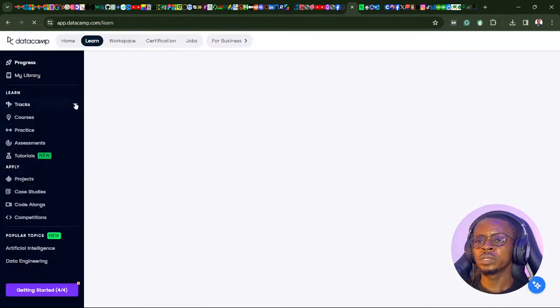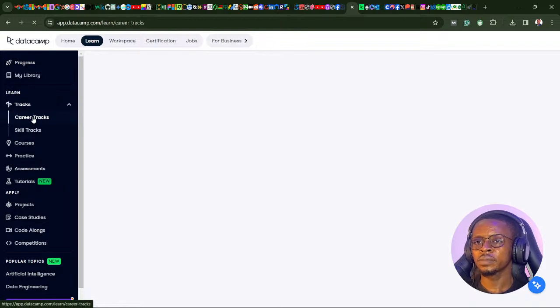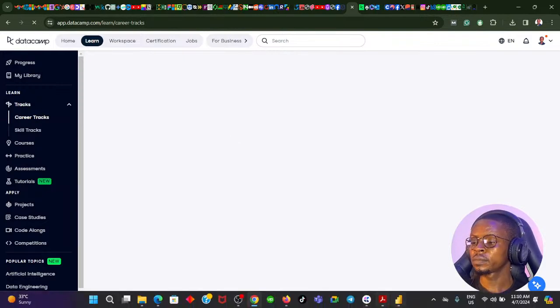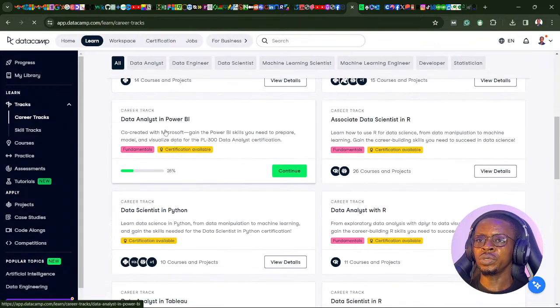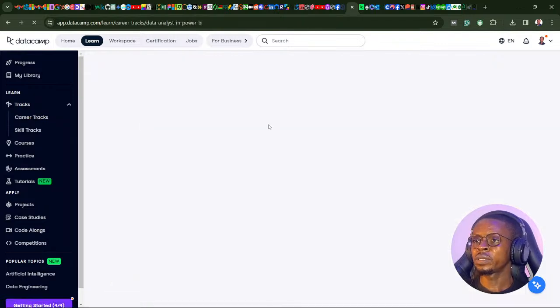So if we go to the track section here, career track. Come on, it's still loading. Aha. So we're like 28% through the whole data analyst Power BI career track. So I click on this. So we've covered 5 courses now, if I'm not mistaken. Yeah. We are moving to the 6th course out of the 17 courses. I think 17 or 14 courses in the whole career track.